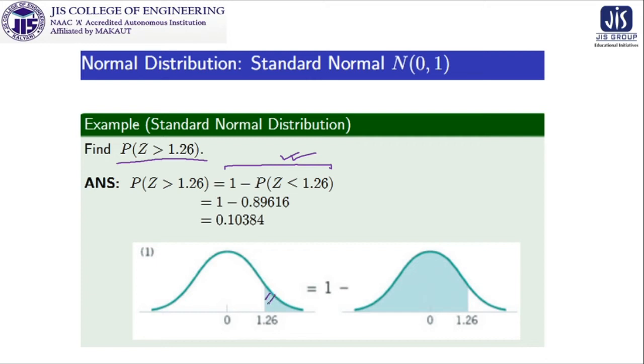If we want to know the area under this, as the total area is 1, we calculate it by 1 minus the area under this, and that area calculation is easier for us. So P(Z less than 1.26) is known from the table, and we can use it to get the value of the requirement.